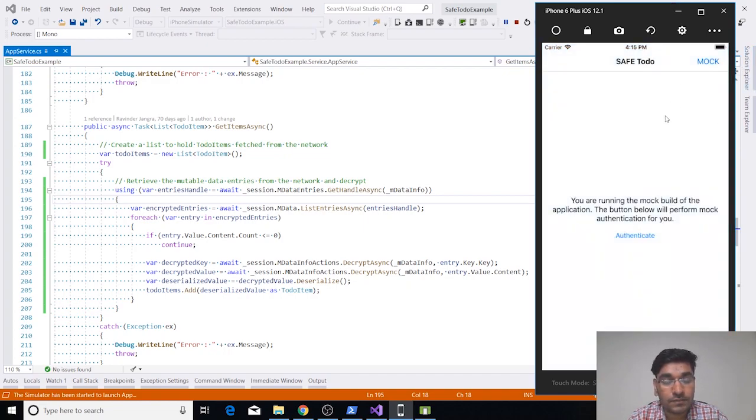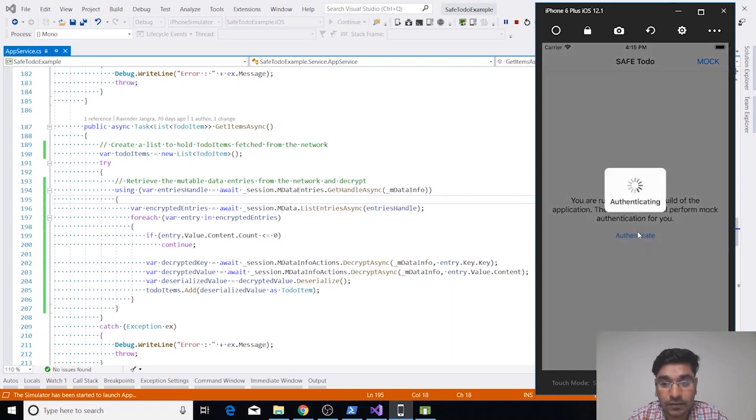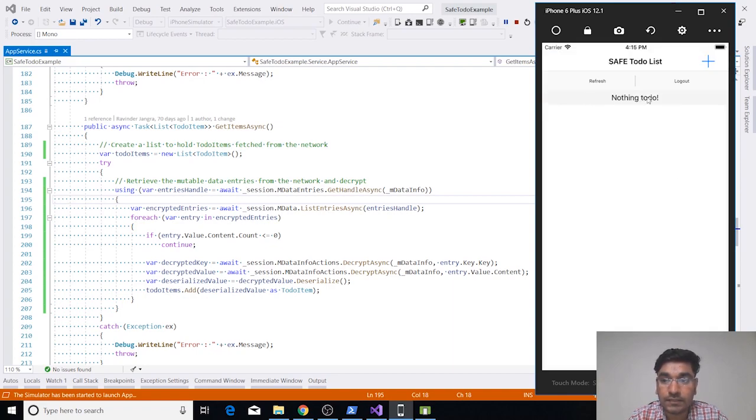As we saw in Android also, we have a mock label here. Basically, it's again showing whether your application is running against the mock or non-mock version of the APIs, and we have an authentication option. So we can authenticate our application. It will be a mock authentication, and then we have an add item button, which we can use to add item one into our list.